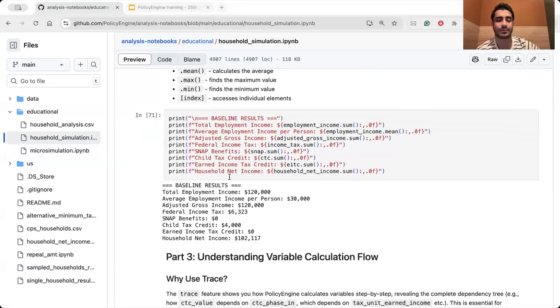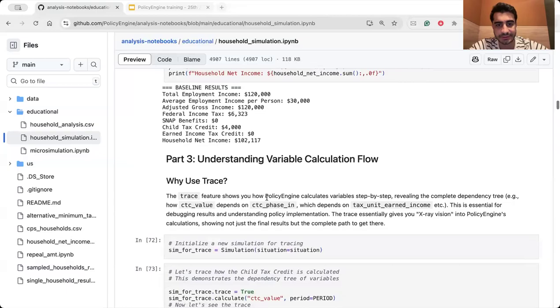And when you're coding with the PolicyEngine Python package, you can always print out the steps that you're taking, and it can actually help you with understanding the structure and have a kind of sense checking in each iteration that you have, as you can see here. Part 3 is understanding variable calculation flow.